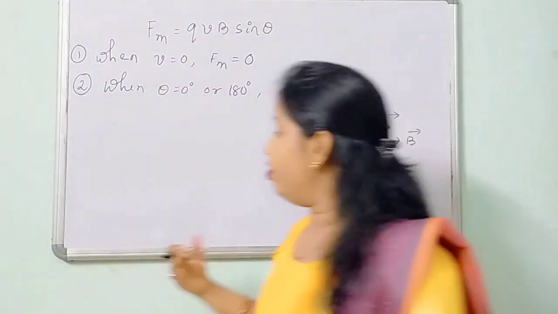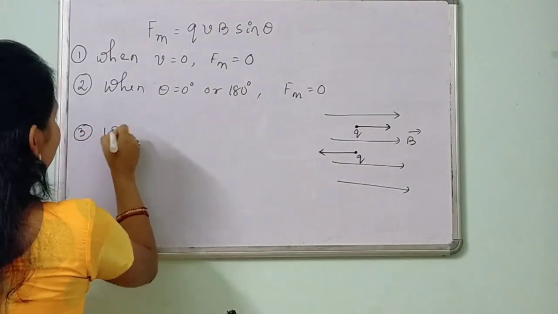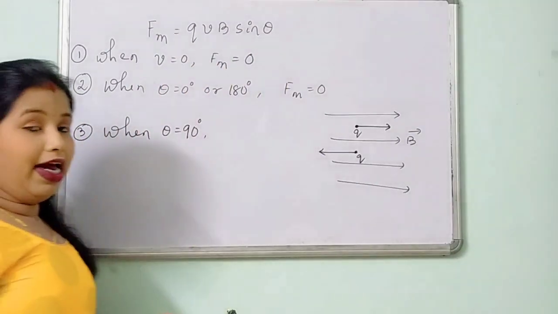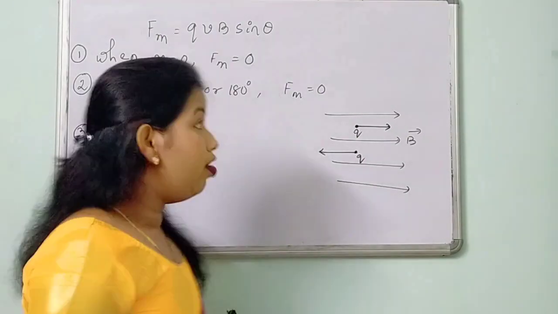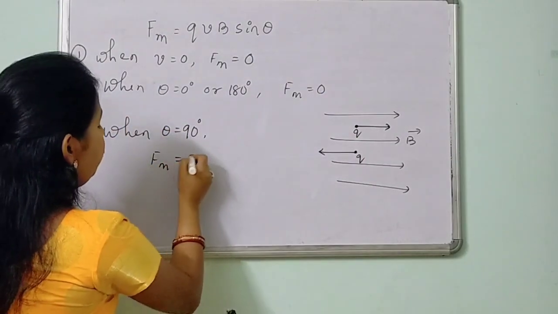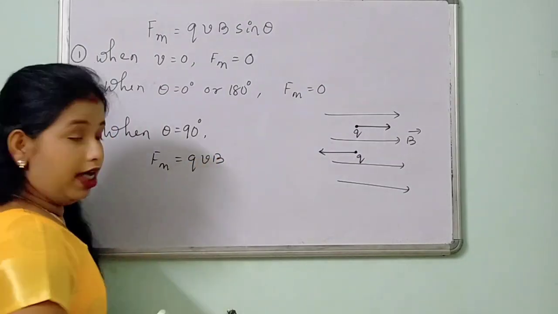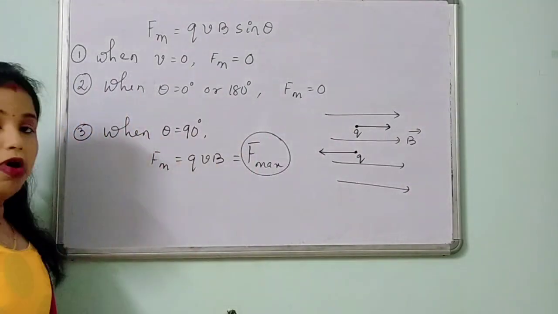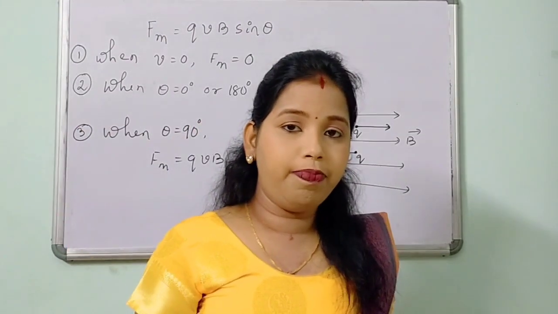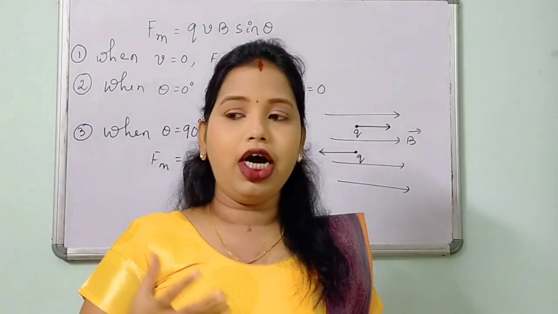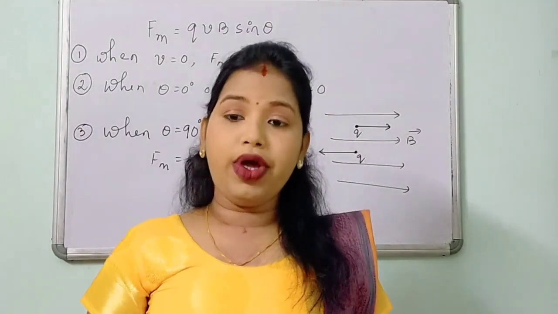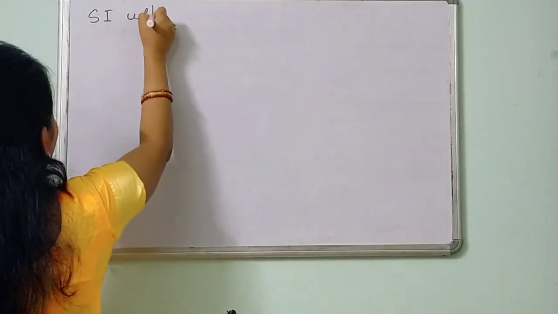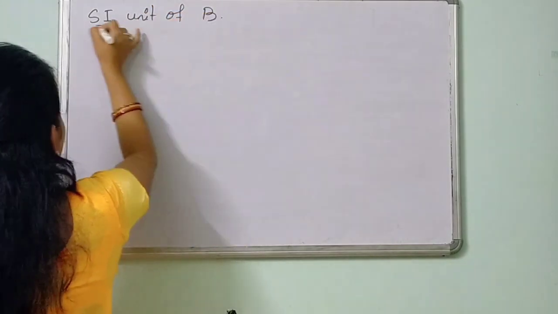Okay. Next, third point, when theta is equals to 90 degree, then what happens? Sin 90 is equals to 1. So Fm will be equals to QVB. That is your maximum force. That will be the maximum magnetic force exerted on a particle. Now we will discuss about what are the units of magnetic field. How can we express the strength of the magnetic field? So let's discuss about SI unit of magnetic field B.